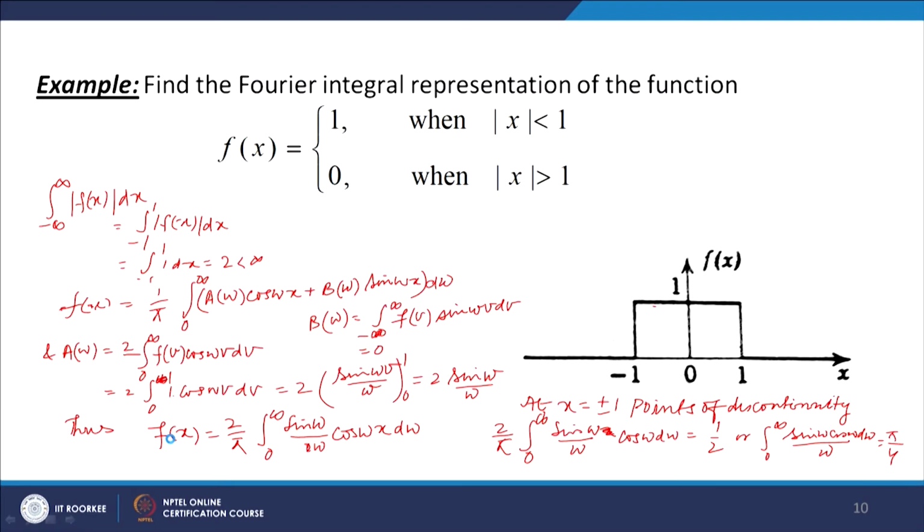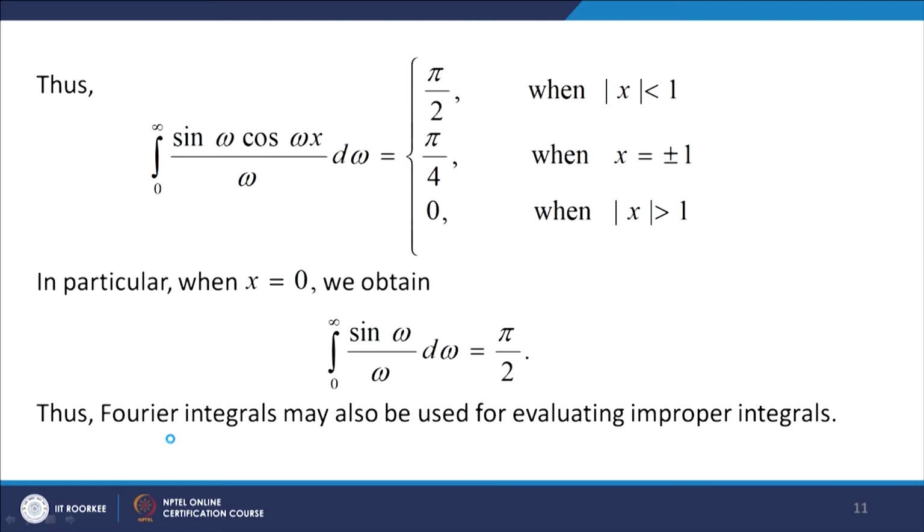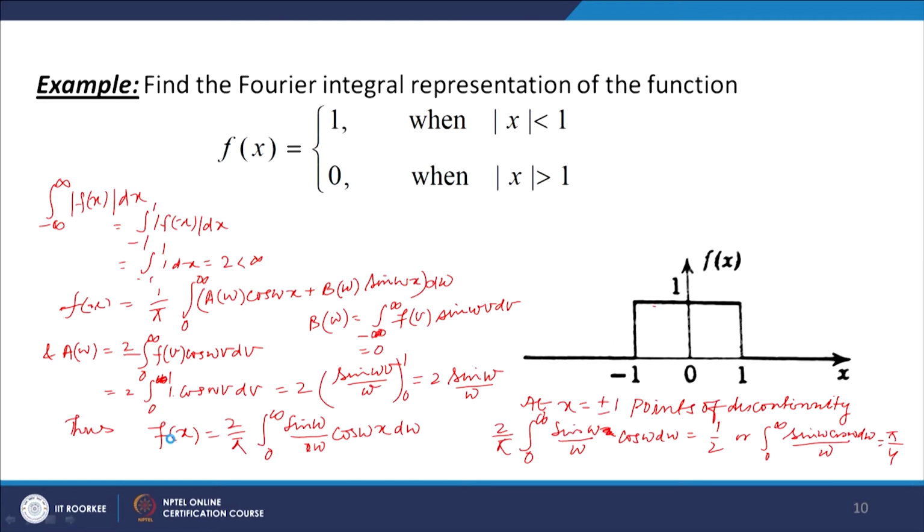So, integral 0 to infinity sin omega over omega cos omega x is 0. In particular, when we take x equal to 0, f(x) takes value 1 and it is a point of continuity.